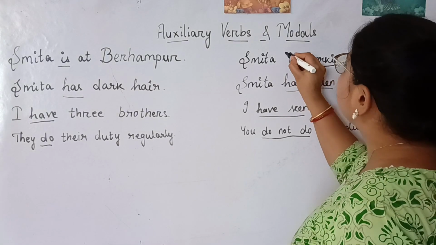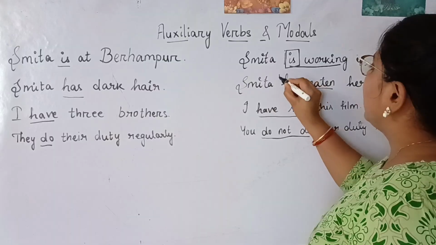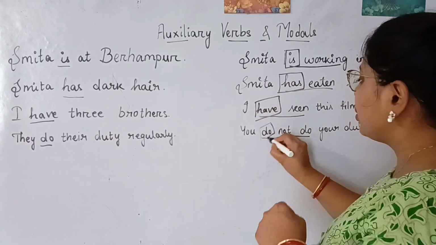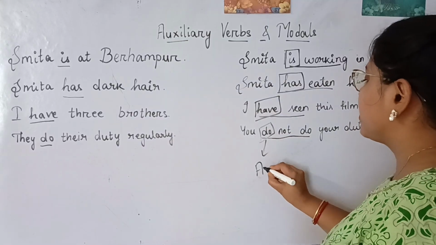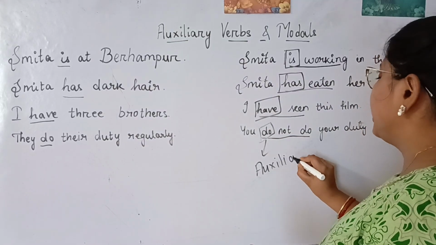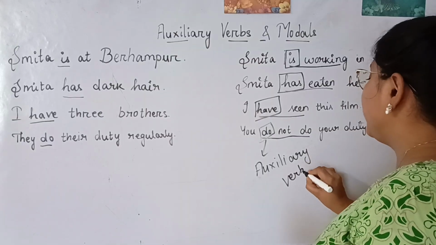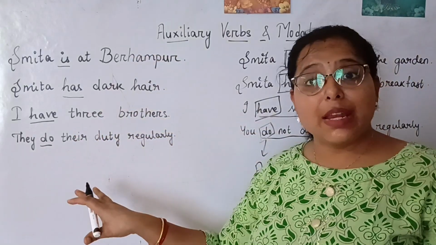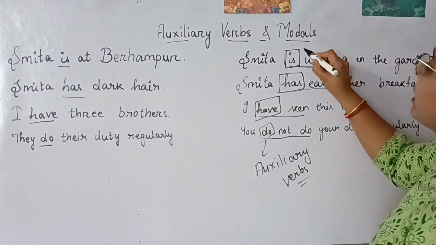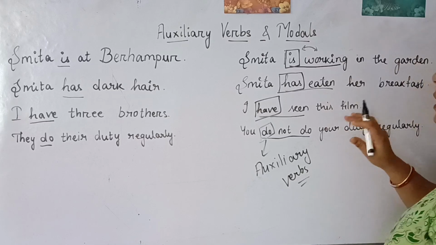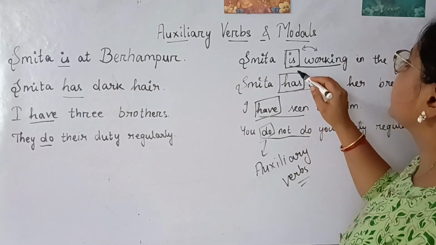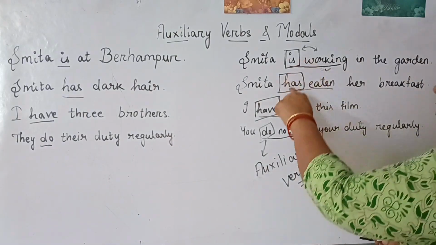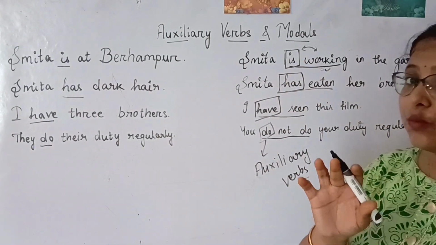So when we get help out of these verbs, like is, has, have, do, these verbs are the auxiliary verbs. In the earlier cases, they are not auxiliary verbs; they are acting as the main verb. But in these sentences, when they are helping another verb to bring a clear meaning to the sentence, helping the main verb to represent itself in the sentence, in those cases these verbs become the auxiliary verbs. Is it clear?